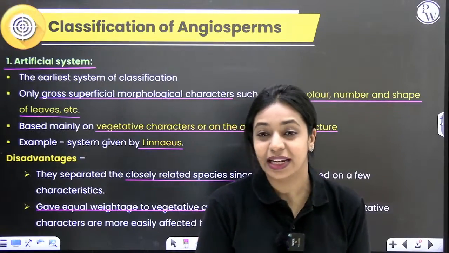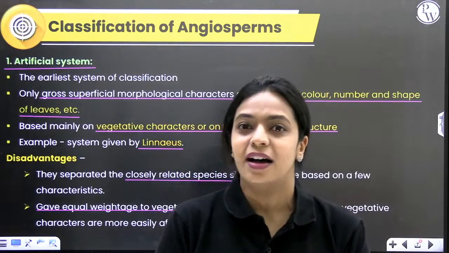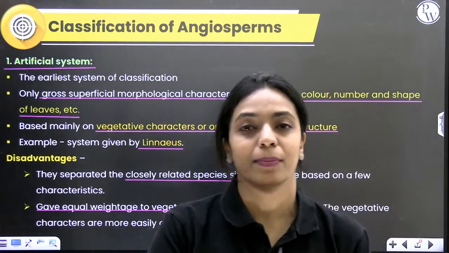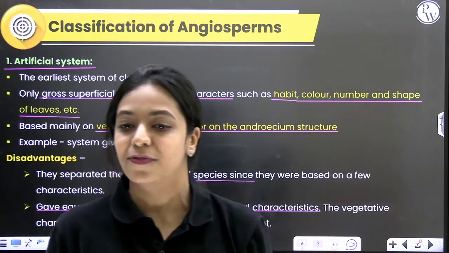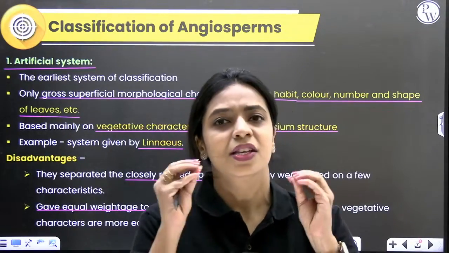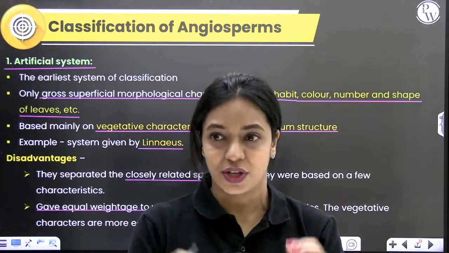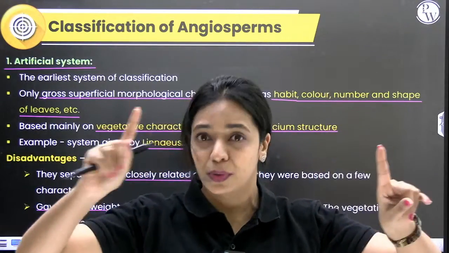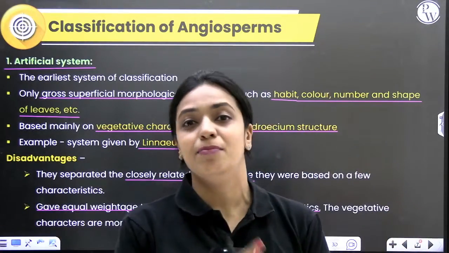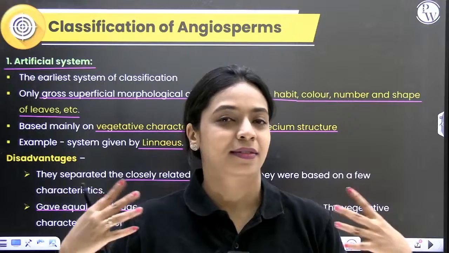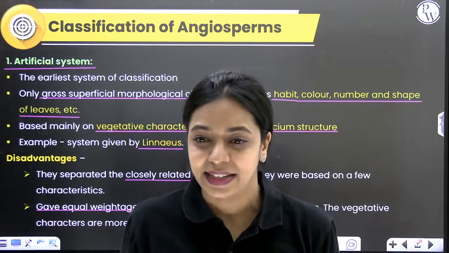Alright, now tell me quickly, what were the criteria that Linnaeus or people in those times used to classify angiosperms in the natural system? Just a few morphological features. Whatever is visible to the naked eye, that is what was being used. Because back then, microscopes had not been invented. Alright?